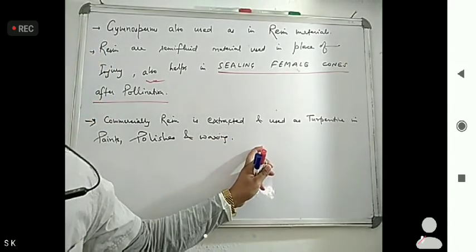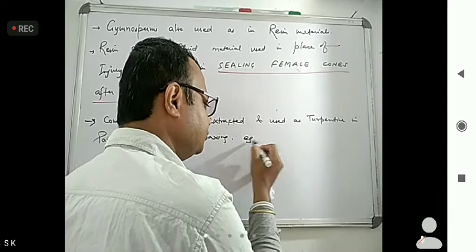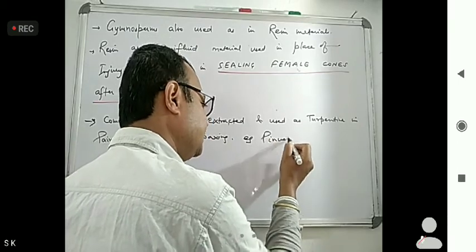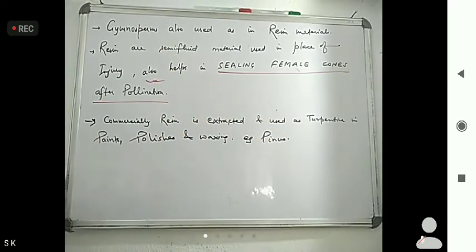Here the example of gymnosperms mostly used is Pinus, from which turpentine is obtained.